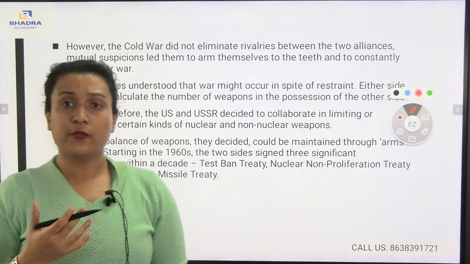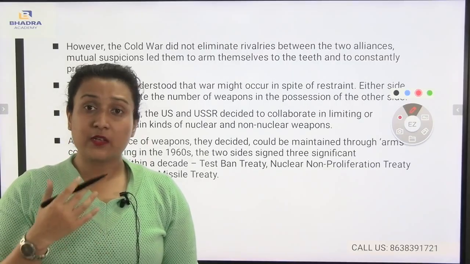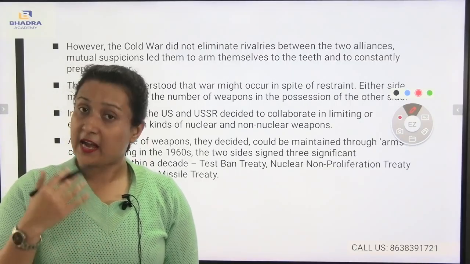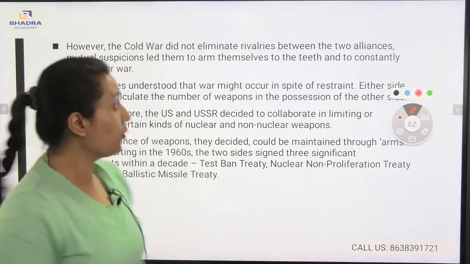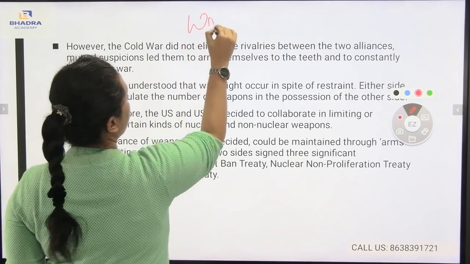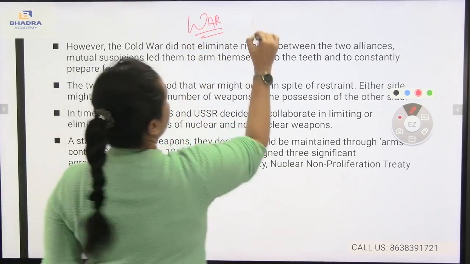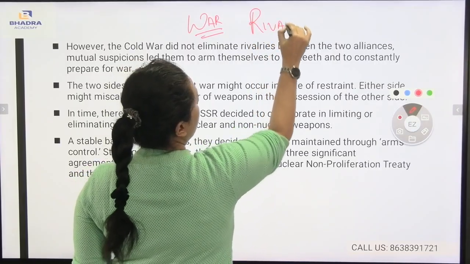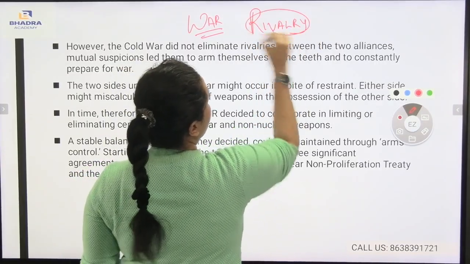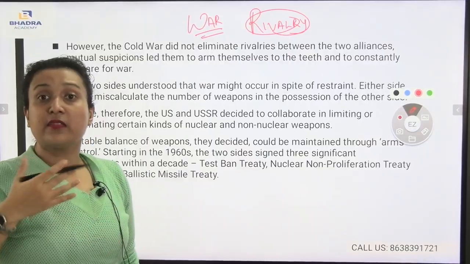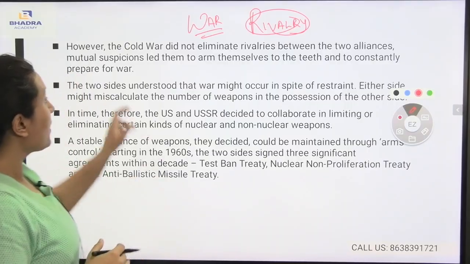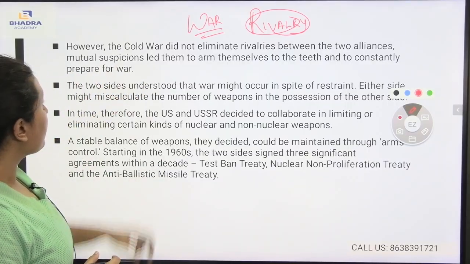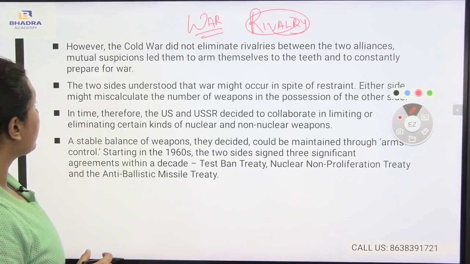The Cold War did not eliminate rivalries between the two countries. Though there was not much war, there was rivalry. The rivalry sustained between the USA and USSR, and suspicions led them to arm themselves to the teeth and constantly prepare for war.